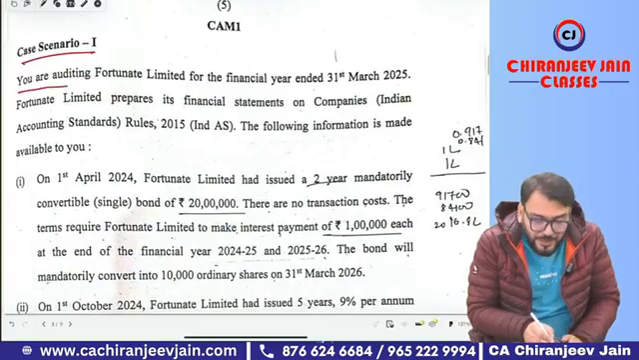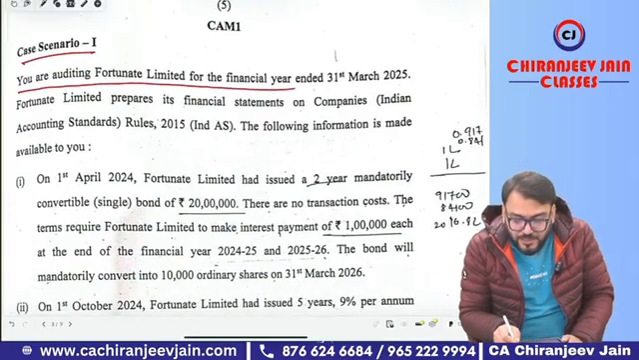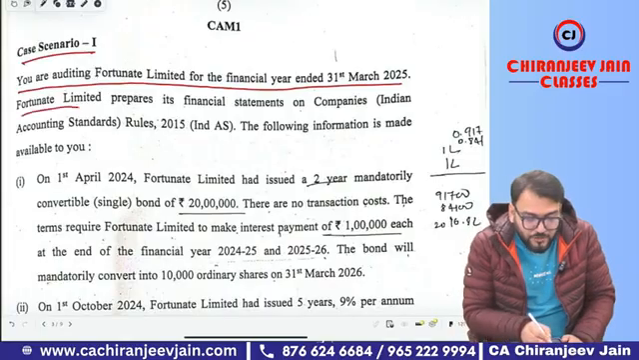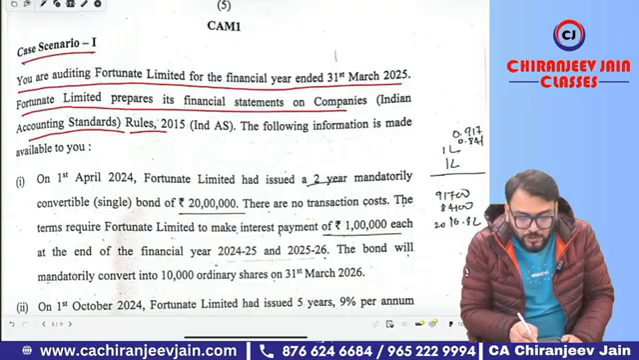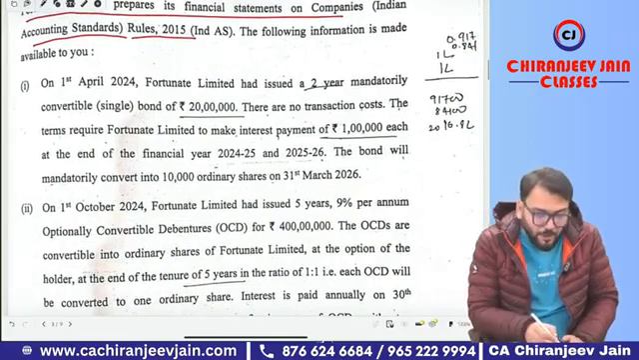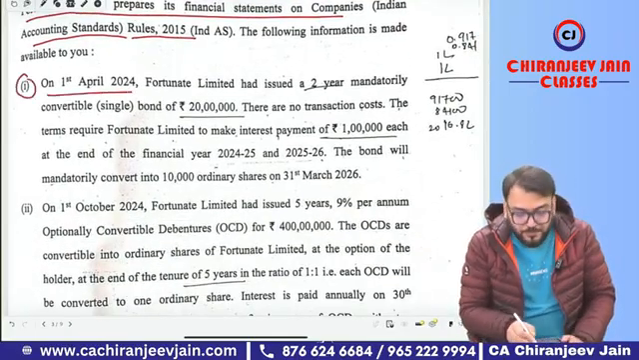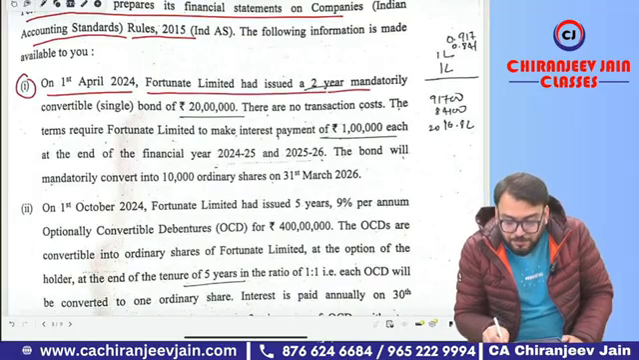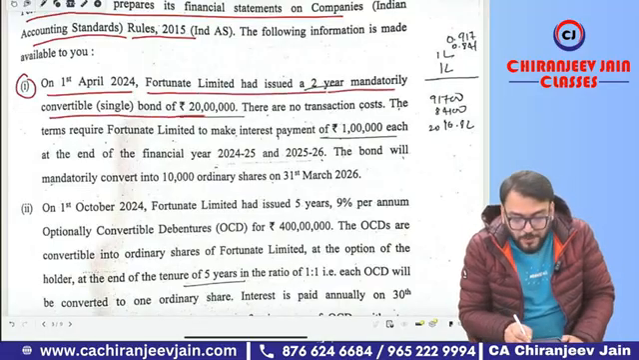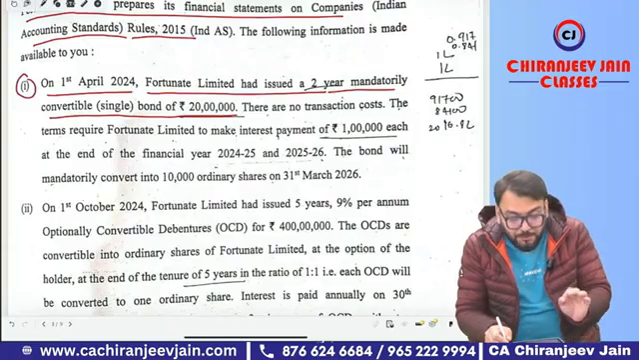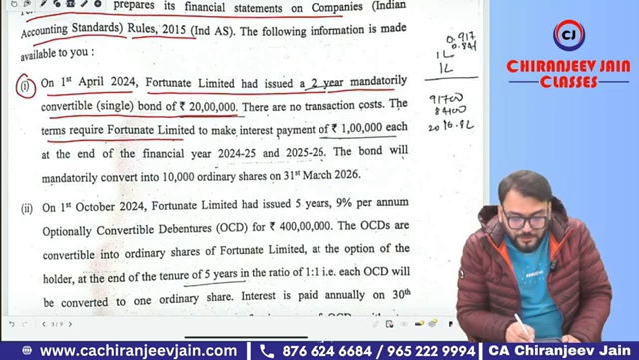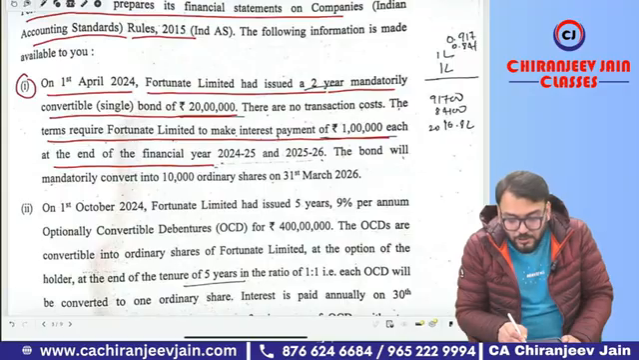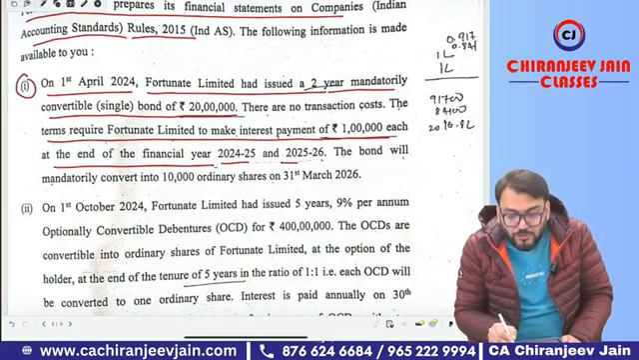Let's see. You are auditing Fortunate Limited for the financial year ended 31st March 2025. Fortunate Limited prepares financial statements under the Companies (Indian Accounting Standards) Rules 2015. The following information is available. Point number 1. On 1st April 2024, Fortunate Limited has issued a 2-year mandatory convertible bond of rupees 20 lakh. There is no transaction cost, and the terms require Fortunate Limited to make interest payments of 1 lakh each at the end of financial years 2024-25 and 2025-26.